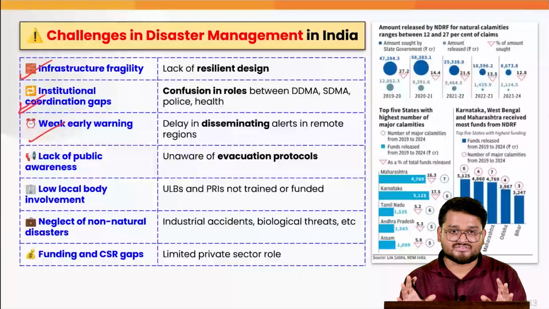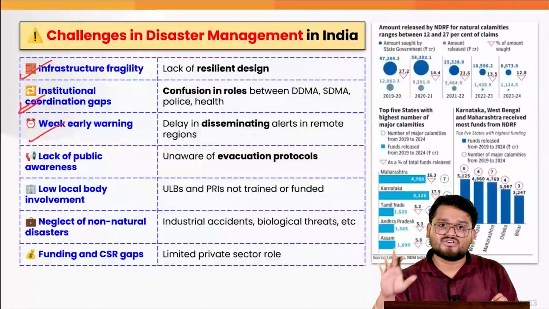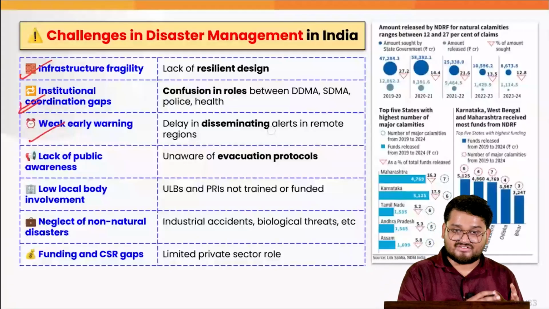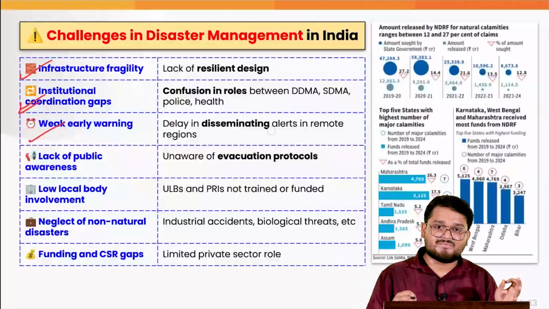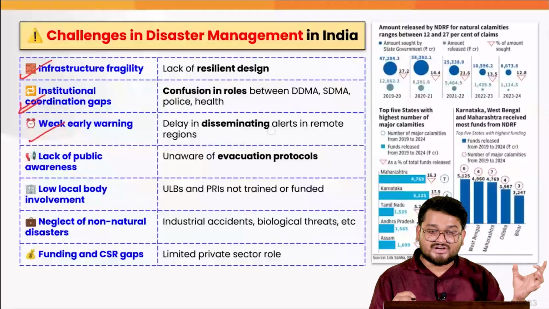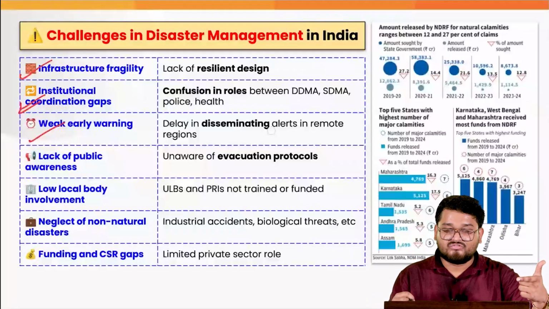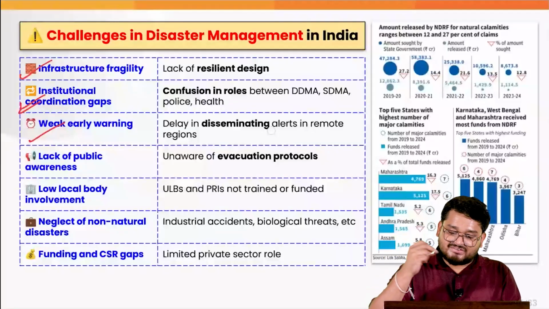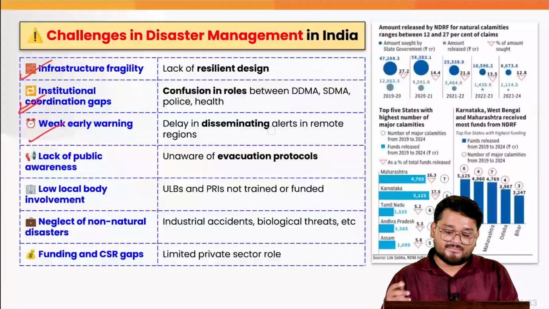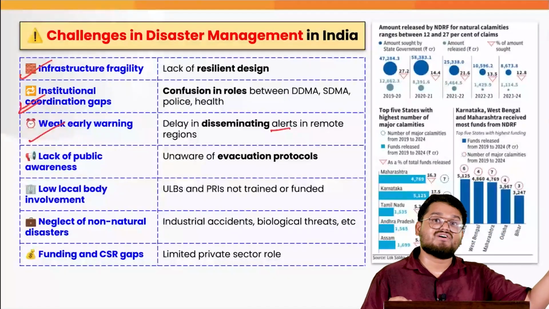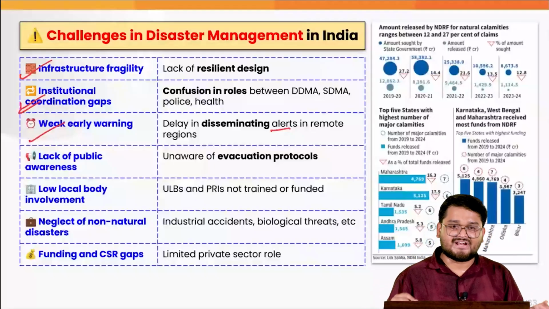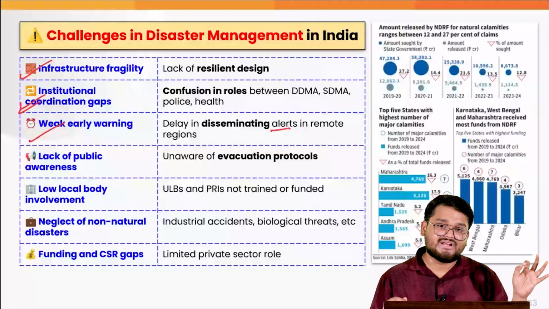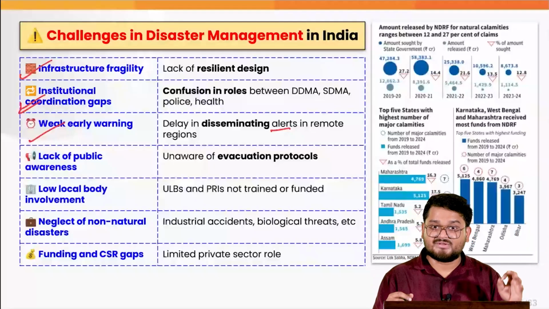We have computers which run into millions of rupees. Still, that is not enough as of now to warn us about various disasters, right? The government has taken so many steps in recent times to automate SMS alerts, to even let you know via your phone, via an emergency response alert on your phone devices. But we are still quite behind when it comes to disseminating alerts in the remote areas of our country. When we talk about the urban areas, that is quite manageable at times. We have seen how that also collapses, but in remote areas, we are seeing various events of mismanagement.